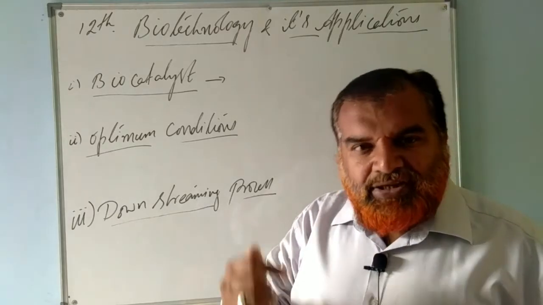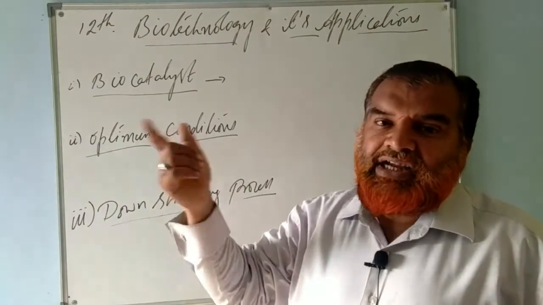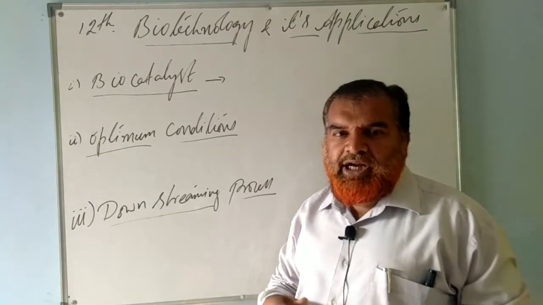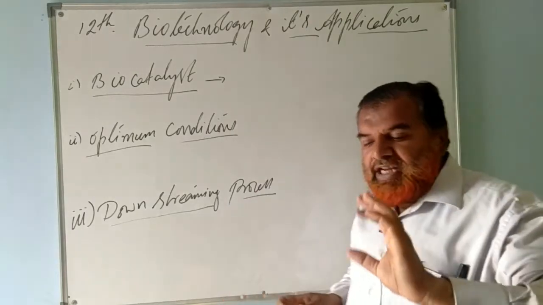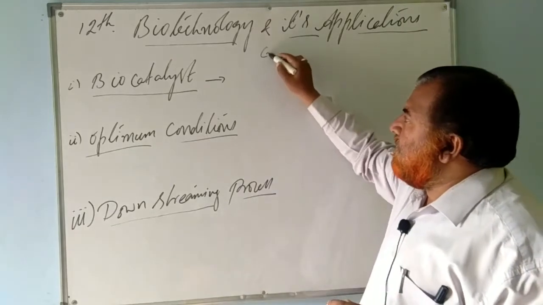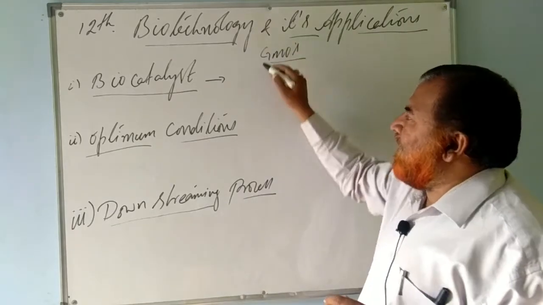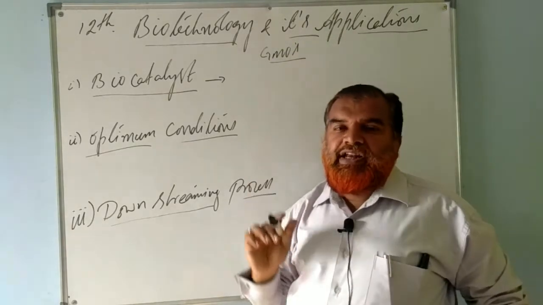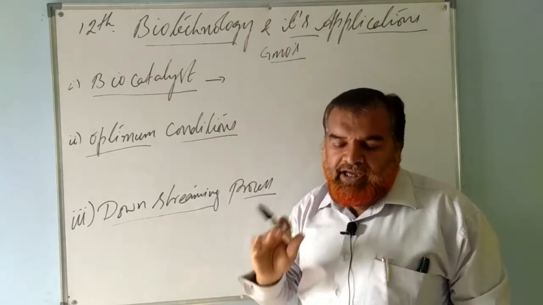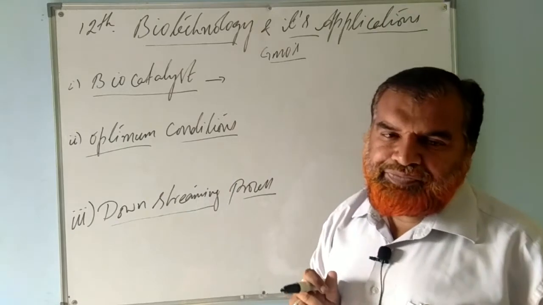If it is done in animals, we call them transgenic animals. Whereas in case of microorganisms, bacteria, we call them genetically modified organisms, GMOs. What is known as GMOs? Genetically modified organisms, where their genes have been modified in a more beneficial way.